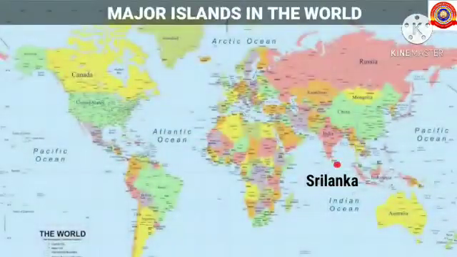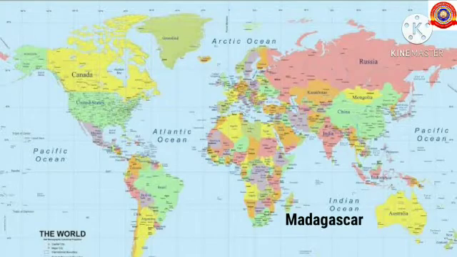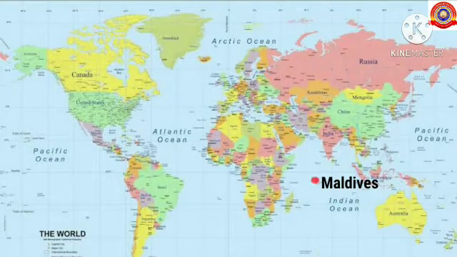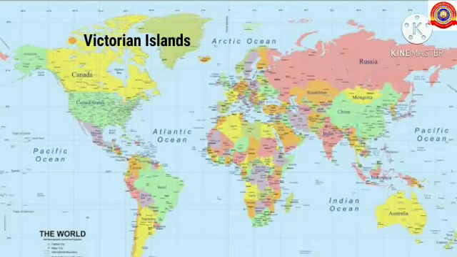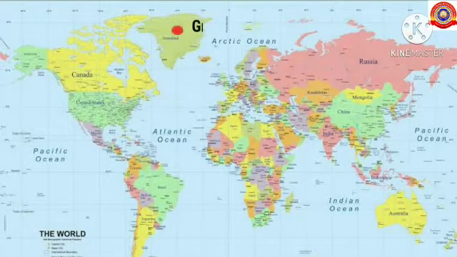Next, let's see some major islands in the world. First one Sri Lanka, second Japan, third Philippines which is located in Pacific Ring of Fire, fourth one Madagascar, it is in Indian Ocean, fifth one Maldives located in the Arabian Sea of the Indian Ocean, sixth one Victorian Islands, it is in Canada, seventh one British Isles, a group of islands in the North Atlantic and northwestern coast of continental Europe. Eighth one Greenland, it is the world's largest island located between the Arctic and Atlantic Oceans.